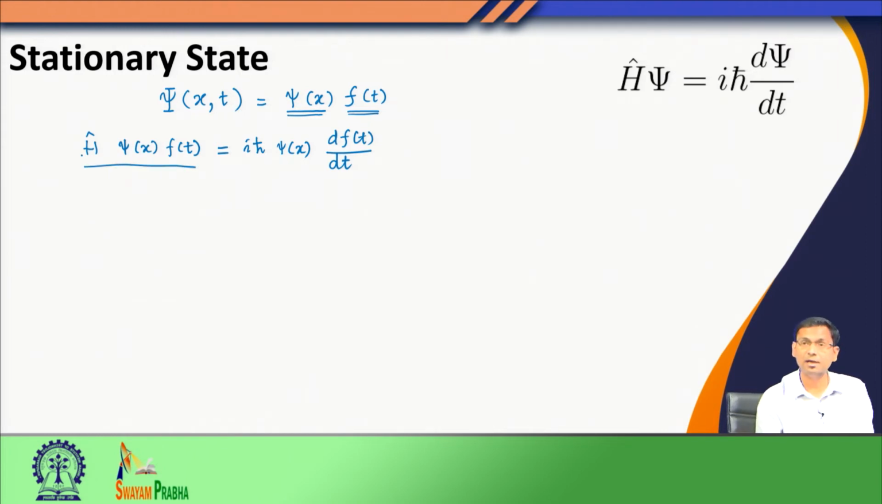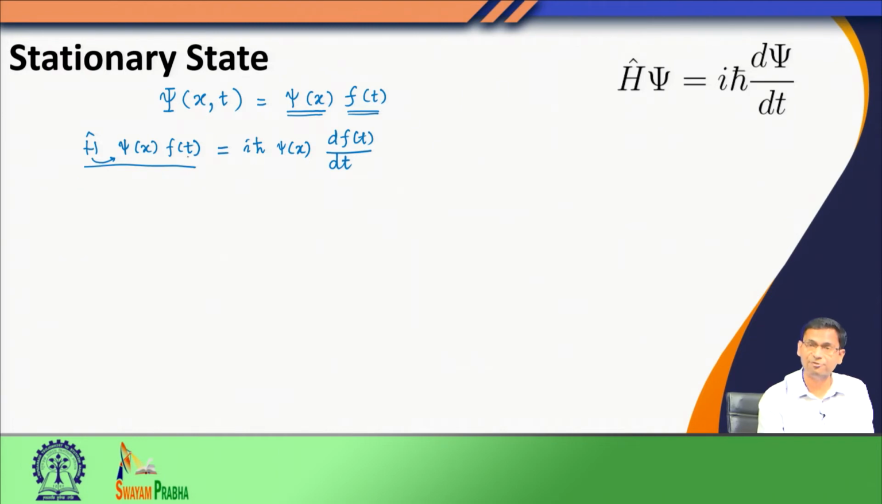Now, look at the left hand side. The Hamiltonian has a kinetic energy term and a potential energy term. We are aware of this, but it does not have any explicit time dependence. So, therefore, no matter what functional form this Hamiltonian has, it would only have some effect on psi of x. In particular, if the Hamiltonian has a differential operator, it will be differentiation with respect to x.